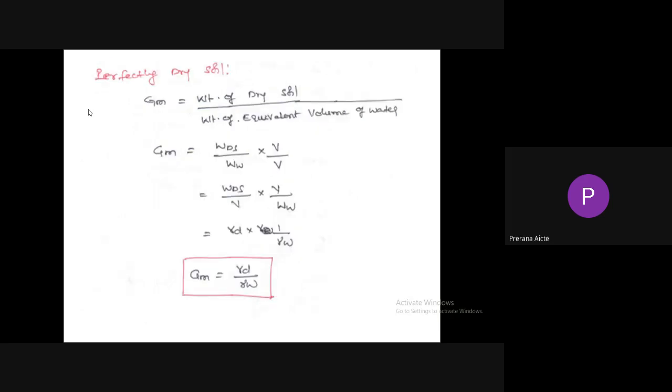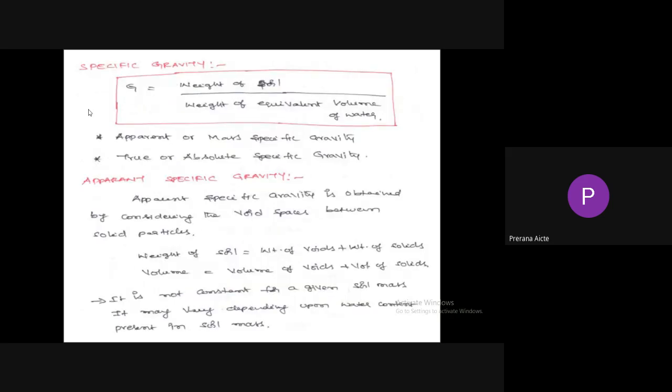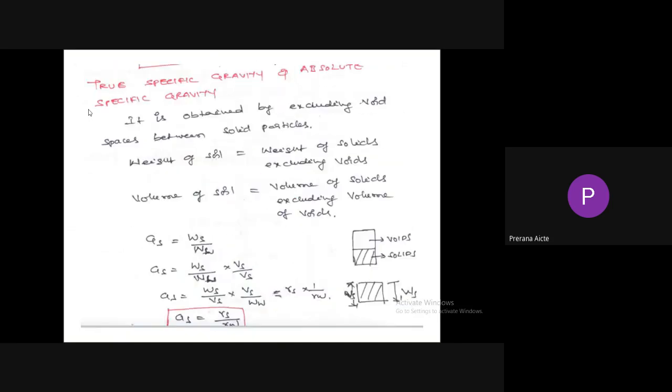This is asked in the GATE examination. Please remember, apparent specific gravity is not constant; it includes the void spaces. True specific gravity is constant; it excludes void spaces between the solid particles.